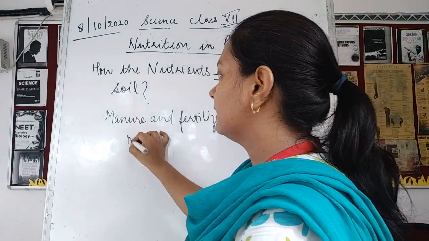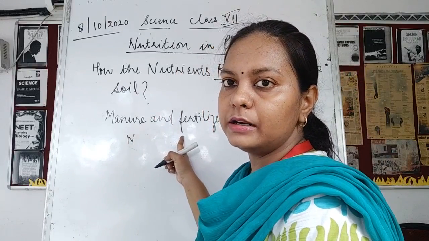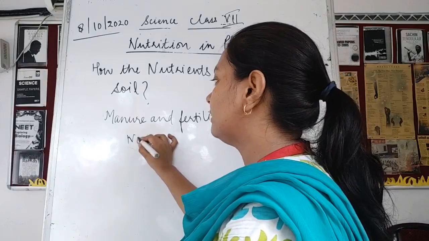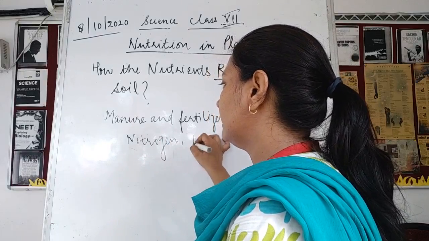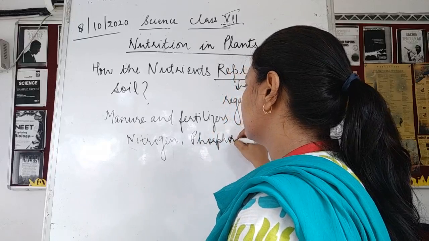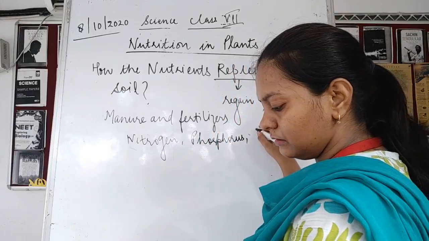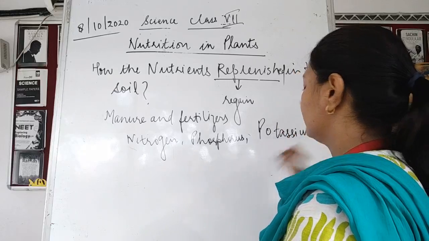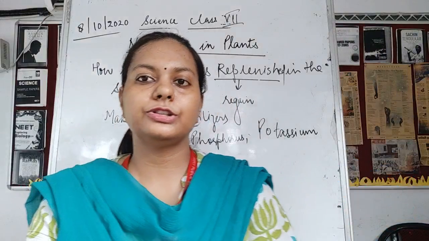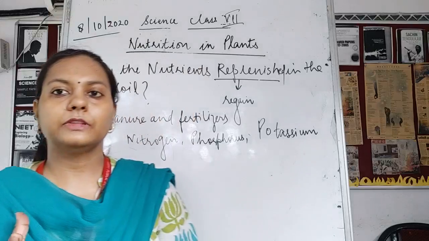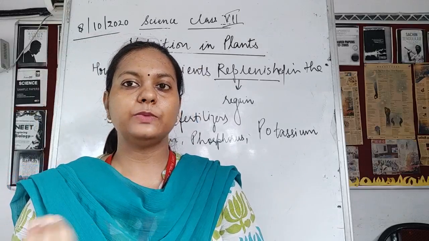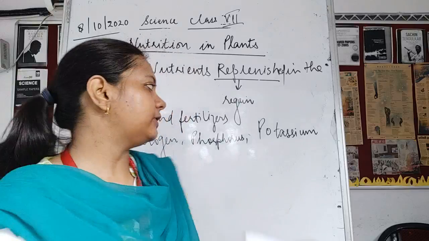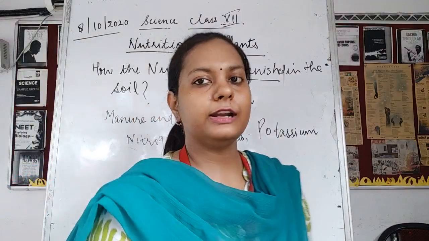Why are these manures and fertilizers added? Because these are the substances which contain the important nutrients. They contain nitrogen, they contain phosphorus, and they also contain potassium. Nitrogen, phosphorus, and potassium are the important nutrients for plants, just as we eat rice, wheat, chapati, dal, so proteins are there, carbohydrates are there, vitamins are there. Similarly, nitrogen, phosphorus, and potassium are the nutrients for the plants.